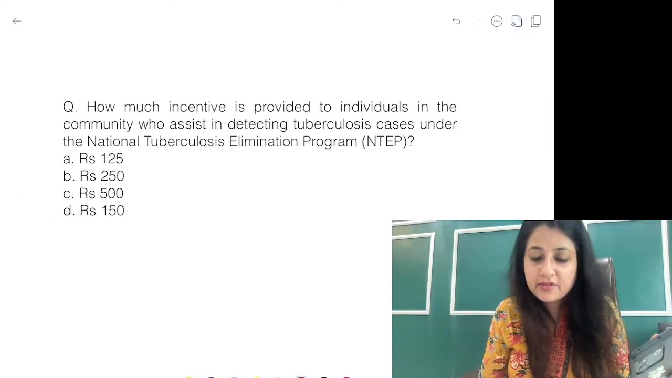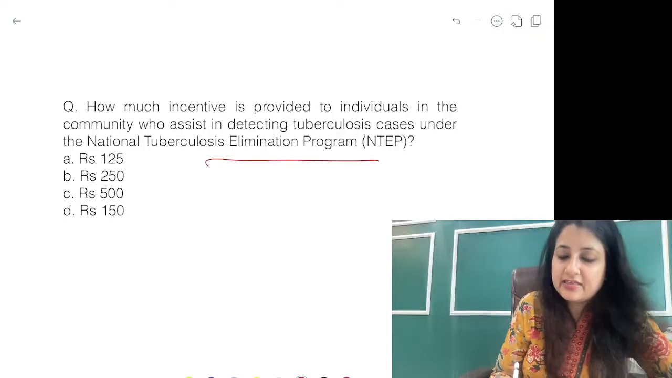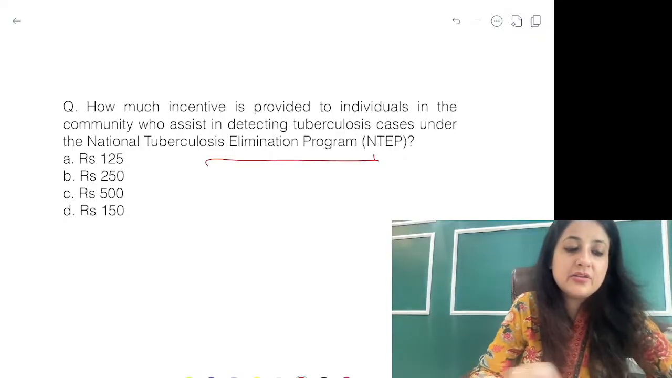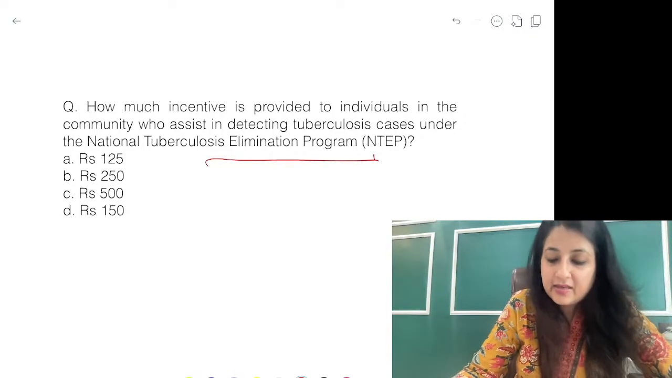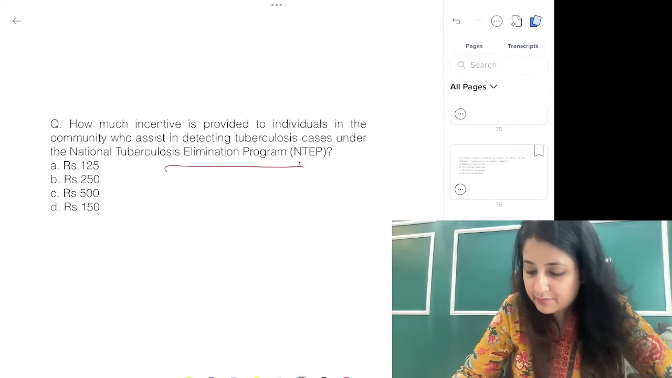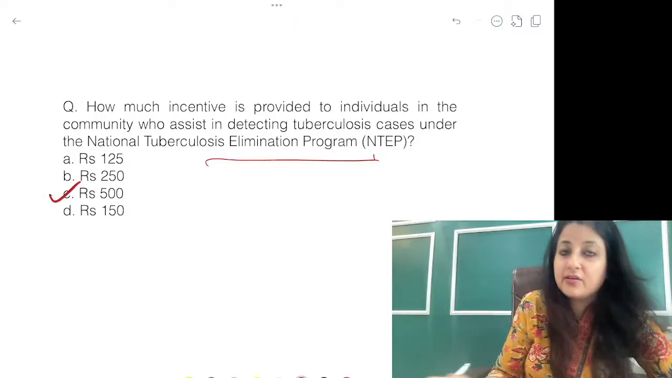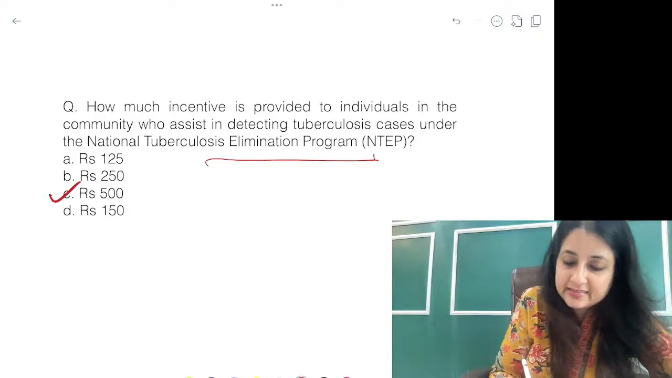Okay, how much incentive is provided to individuals in the community who assist in detecting TB cases under the National TB Elimination Program? How much incentive are we giving everybody? Anybody who helps in detecting a case of TB guys, how much incentive are you going to give to anyone who helps you in detecting? Rupees 500. Good. Here I wanted to actually discuss the incentive to treatment providers.